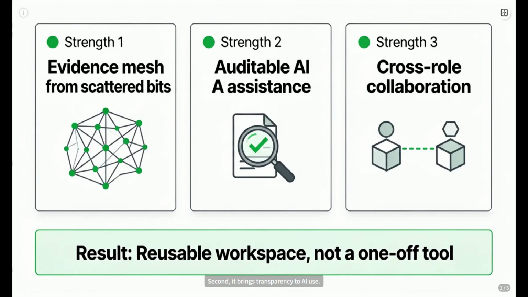Second, it brings transparency to AI use. Those helpful suggestions, they're logged as assistance, not gospel. You can see the AI's input, compare versions, and clearly state why you tweaked or rejected something. Accountability stays firmly human.